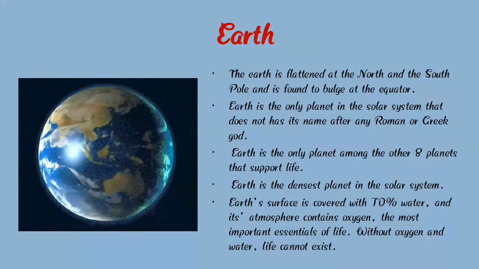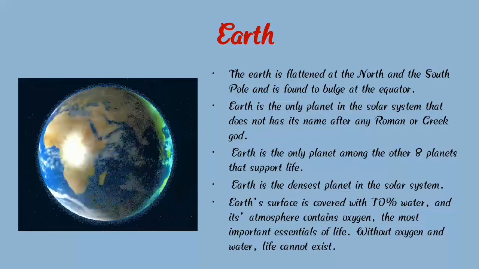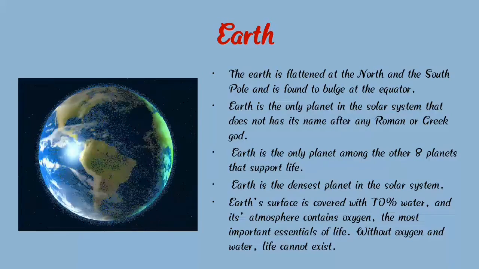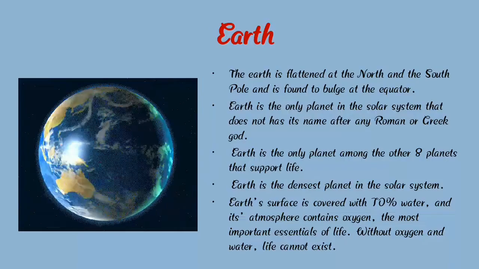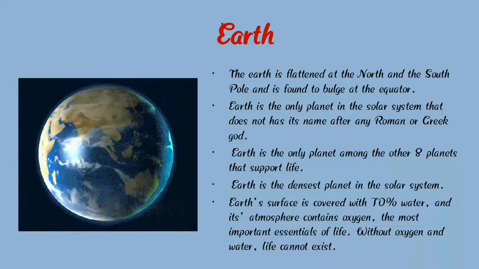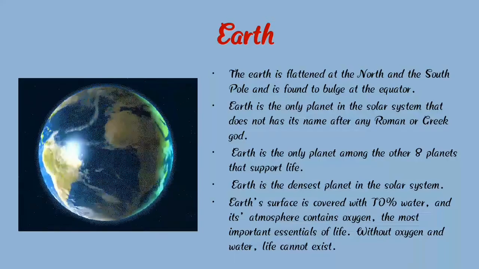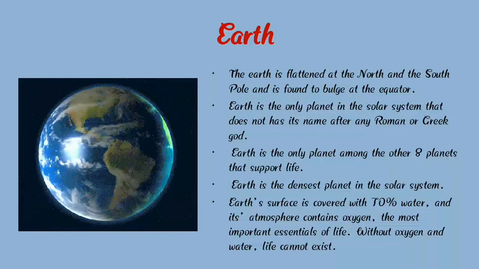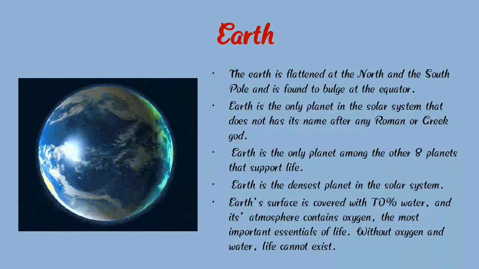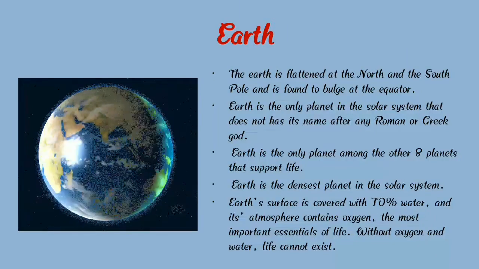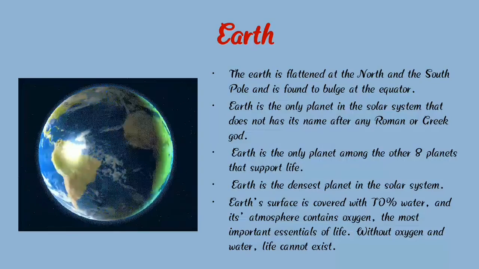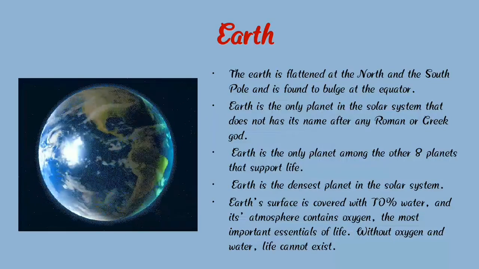Without oxygen and water, life cannot exist. So, children, you all understand that Earth is the planet on which we can live. We all live on Earth.